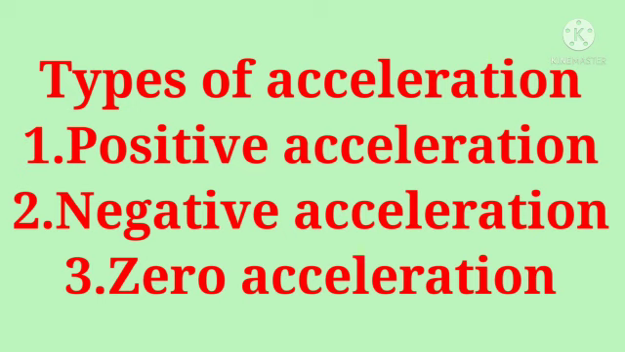When the velocity of an object decreases with time, it has negative acceleration. Negative acceleration is also called deceleration. Its direction is opposite to the direction of velocity. If the velocity of the object does not change with time, then it has zero acceleration.